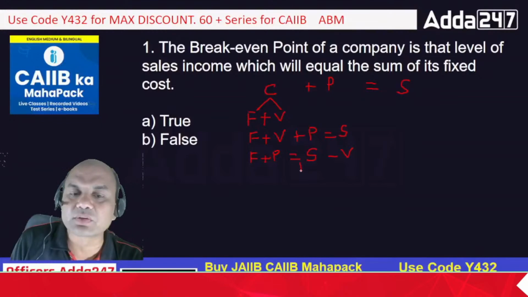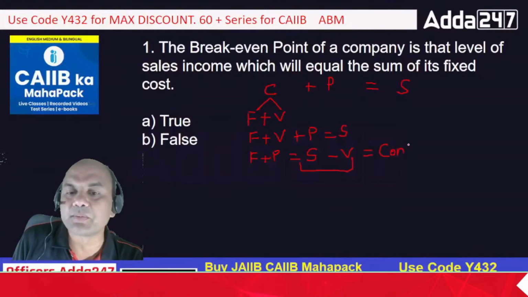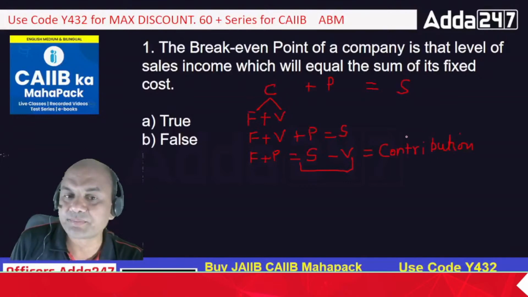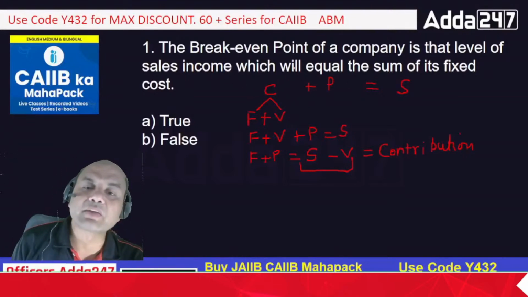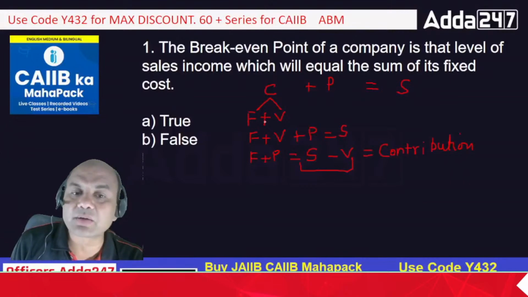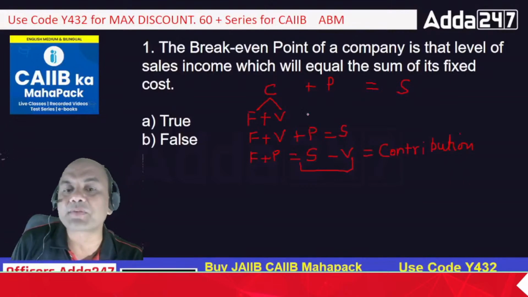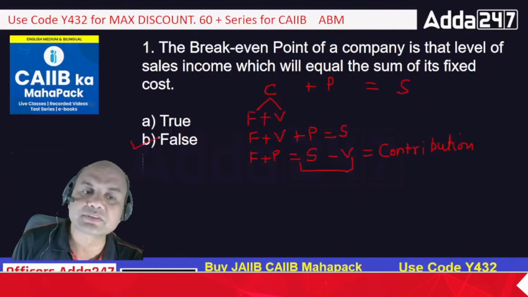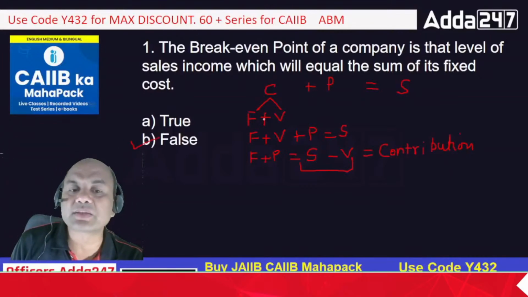Now this part is known as contribution. This is an important term in your break-even analysis. Contribution will always be asked in the exam. So fixed cost plus profit equals contribution. So the break-even point considers what? See here, I've considered both the costs, fixed and variable, and after that I've considered profit, and then I'm coming to the sales price. So this answer is false. Break-even point considers both the costs. Variable cost is also an important part.